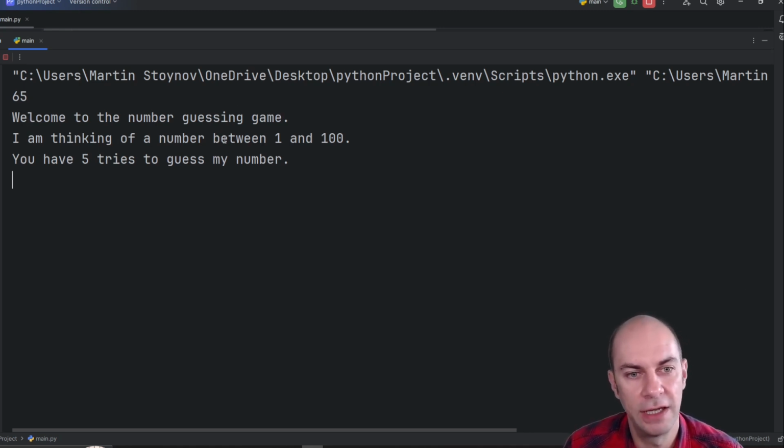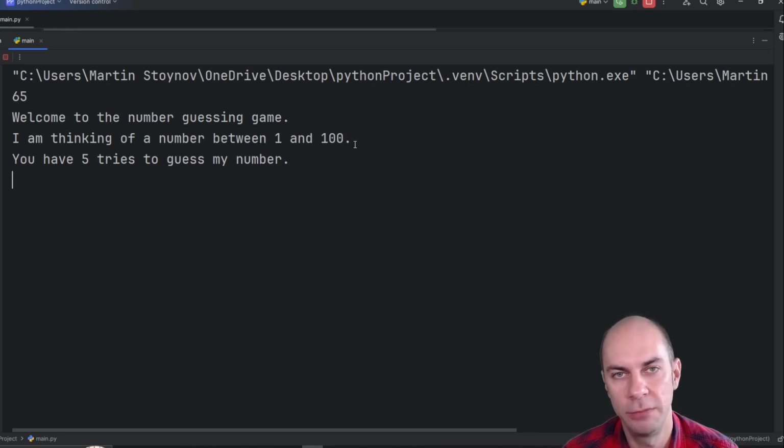I am thinking of a number between 1 and 100. So this is going to be random. And a little hint here, we haven't covered that. But if you're trying this exercise on your own, to give you a little spoiler, you should import a special Python module called random.